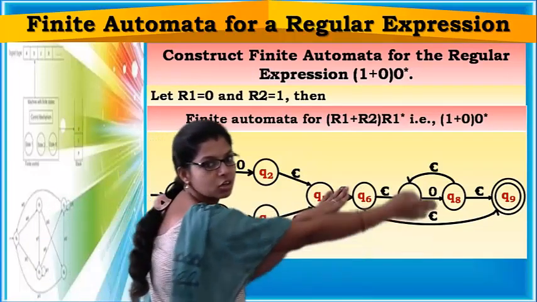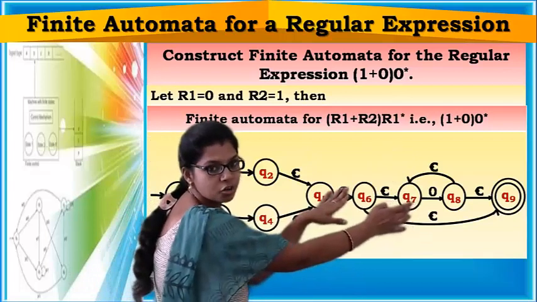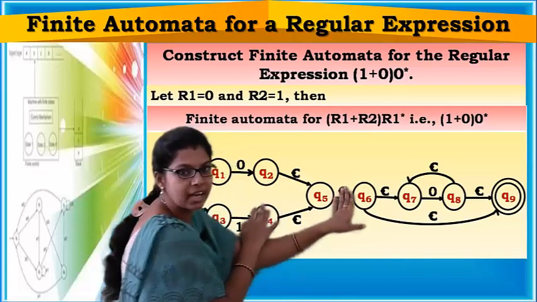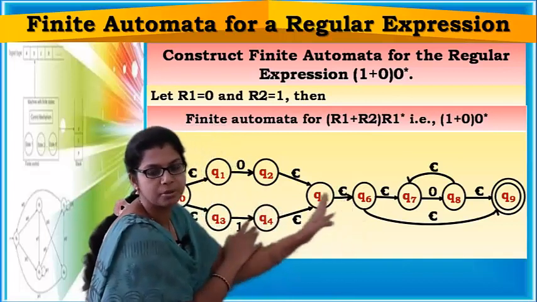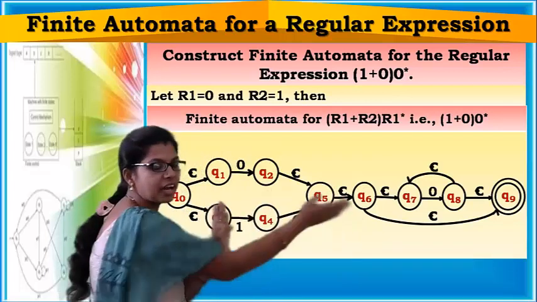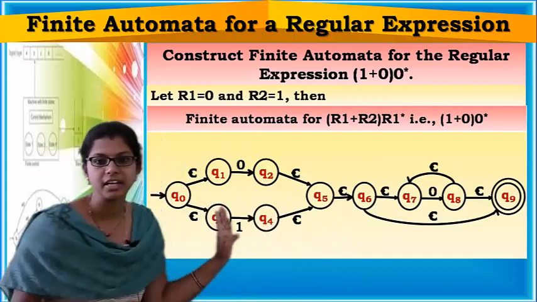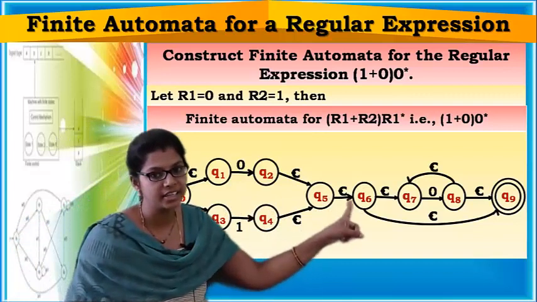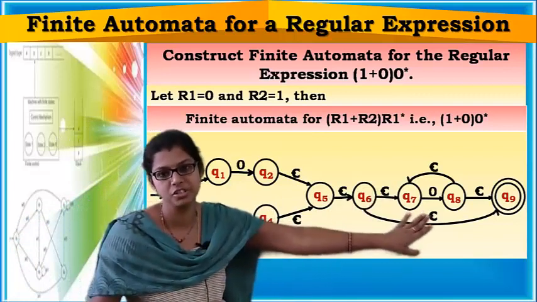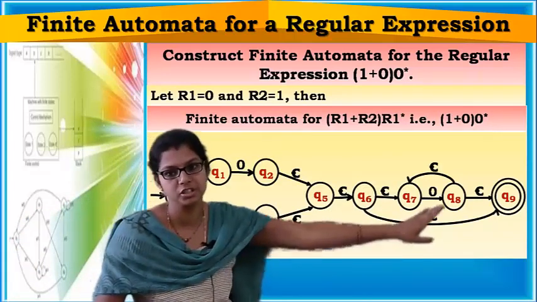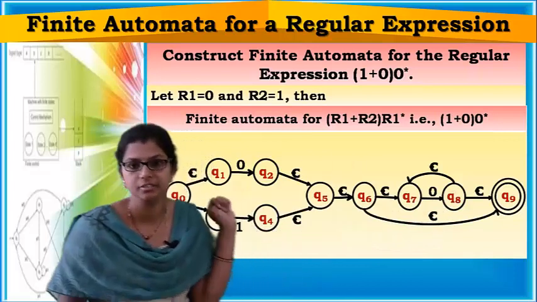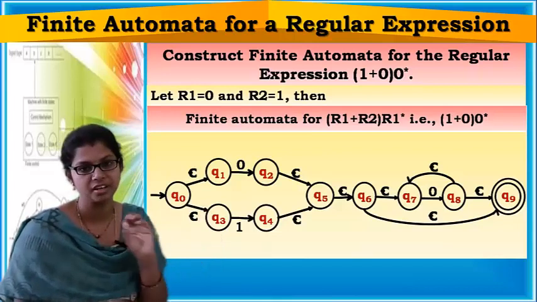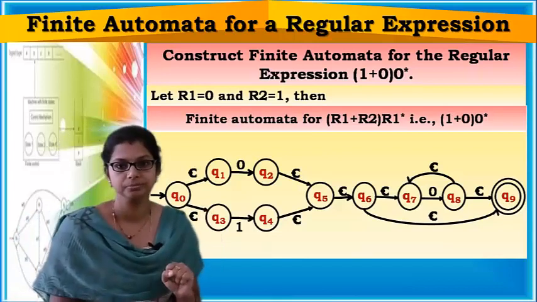Now see here, this is the finite automata for union operation, right? And this is the finite automata for closure, 0 closure. Now you have to concatenate them. So simply add one epsilon transition between them. Adding one after the other is nothing but concatenation, right? So first union operation concatenated with closure operation, and then at last the final state. Is that clear about the construction of finite automata for regular expressions?